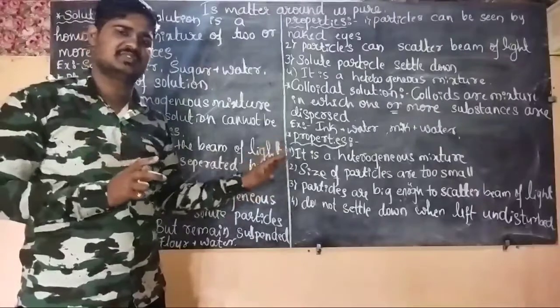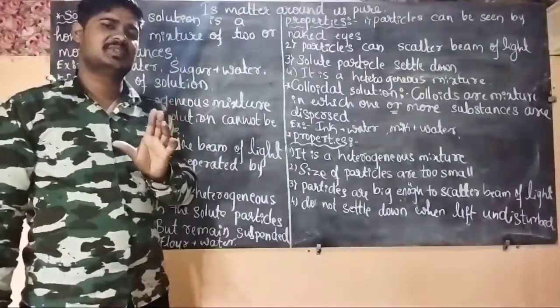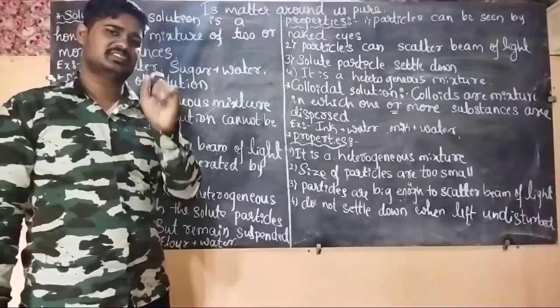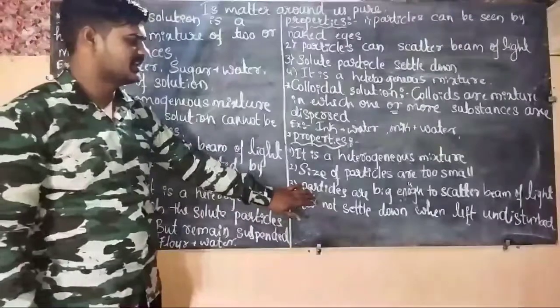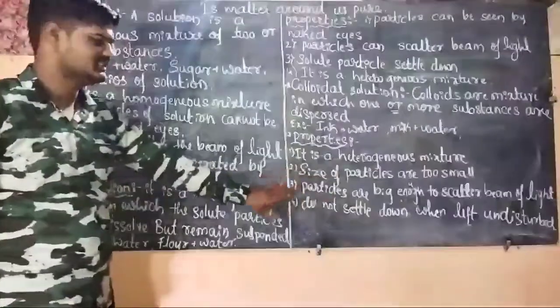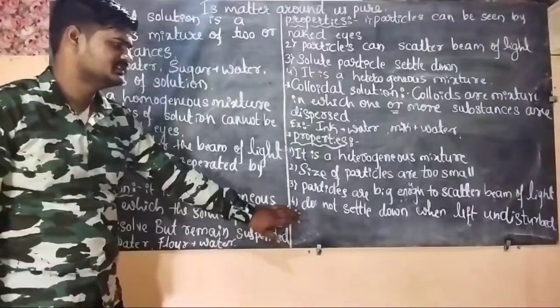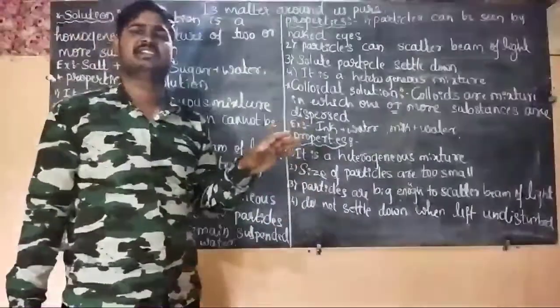The third point is that one only. The particles are small, but they are big enough to scatter a light beam. So the particles are big enough to scatter the beam of light. This is the third point. And the fourth point is that the particles do not settle down when left undisturbed.